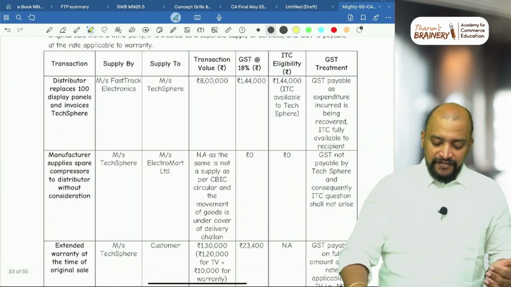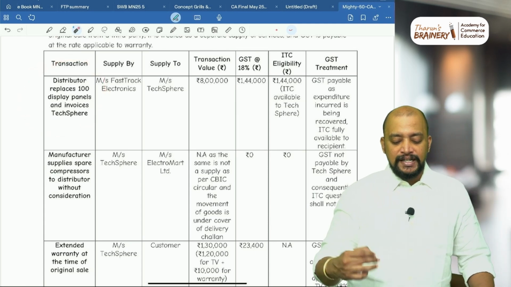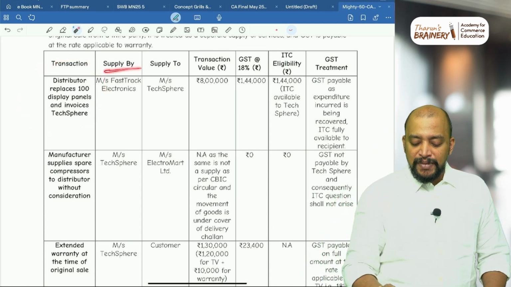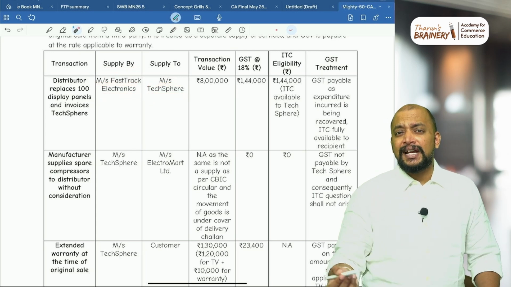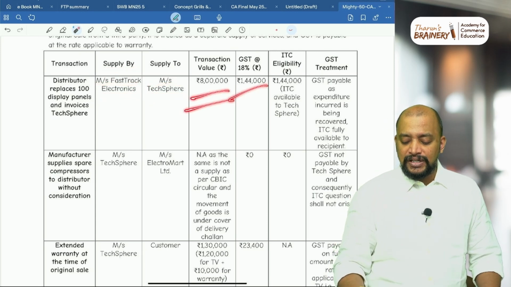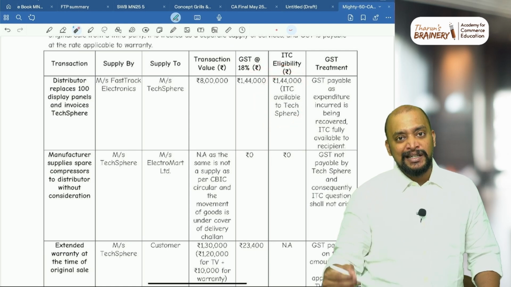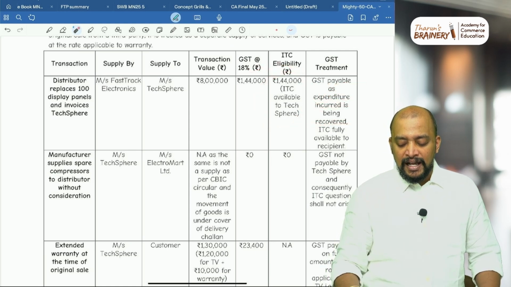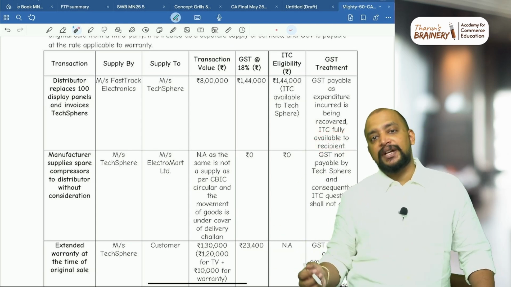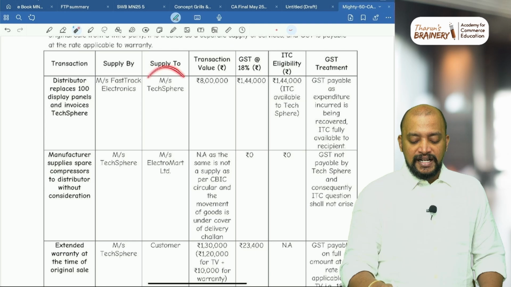So up to this, first the distributor replaces 100 display panels and invoices the taxpayer. Now the supply is made by Fast Track Electronics to the taxpayer. The transaction value they are recovering is 8 lakhs. 8 lakhs, GST 1,44,000. The 1,44,000 ITC is available to the taxpayer. GST treatment: GST payable as the expenditure incurred is being recovered. ITC is fully available to the recipient. Okay, so that recipient is this taxpayer.